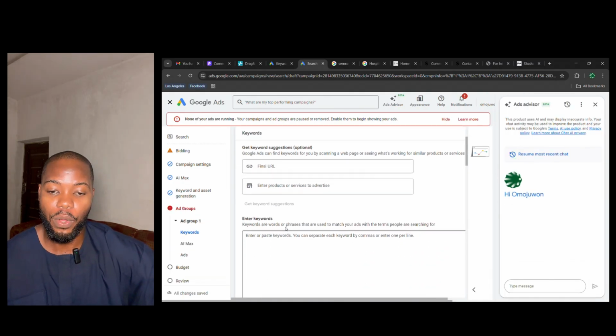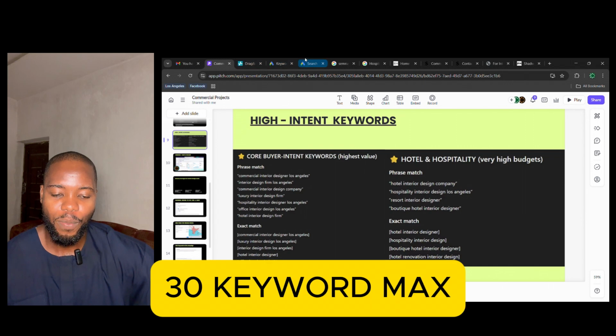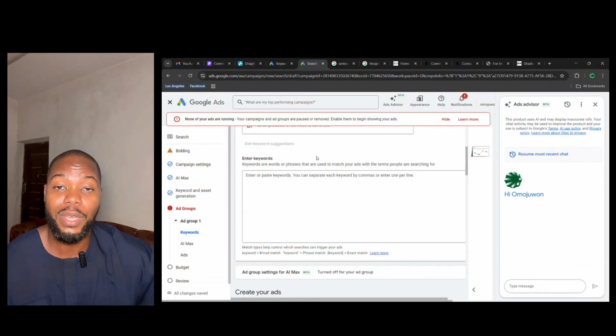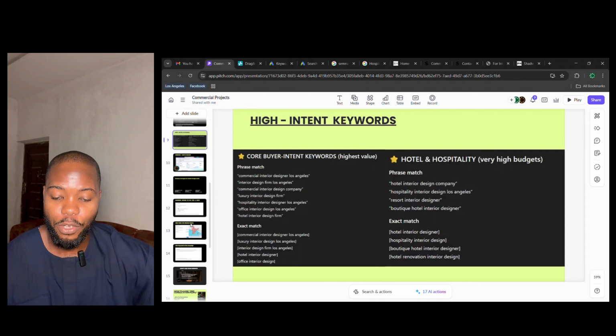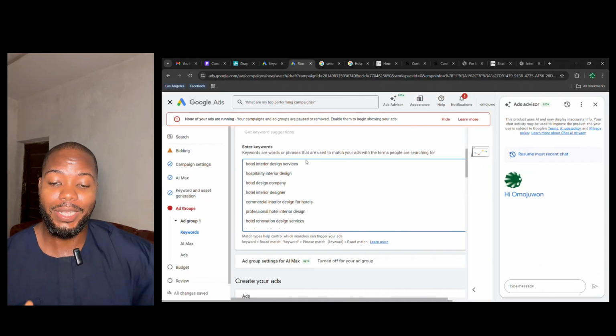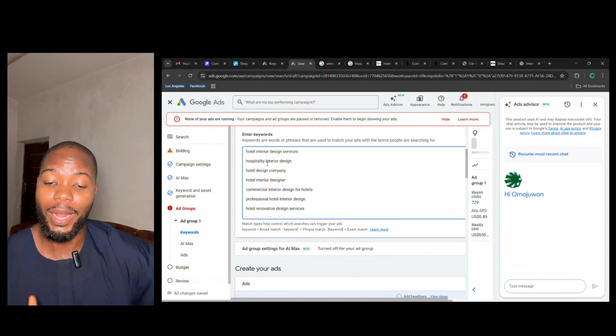Whenever you put those keywords here, like the ones we have from ChatGPT, we want to ensure that they are not more than 30. When you have more than 30 keywords you want to rank for, you can confuse the algorithm and your ads can show up in the wrong location. Now I'm going to copy and paste that over there and show you how it's done. Now I have those keywords in my ad campaign, and now whenever someone searches for this keyword, they can find our landing page.